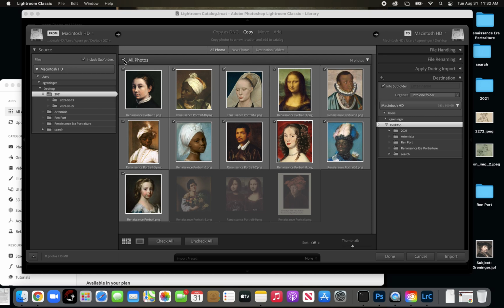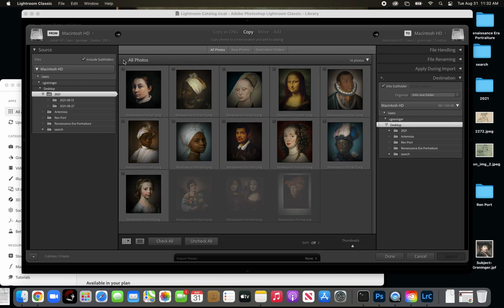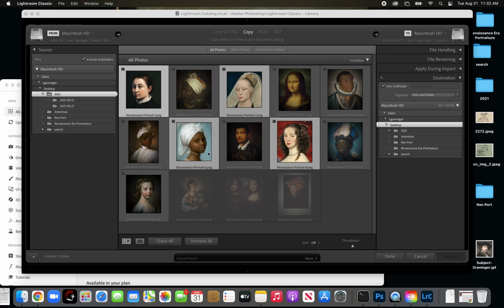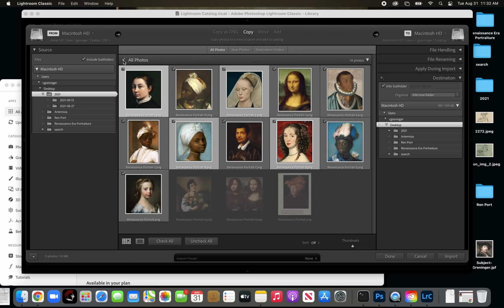So if you want to import all photos, just make sure that all photos is clicked, and you can see that they're checked and also grayed. Now if you don't want to import all of them, you unclick all photos, and then you can choose which ones you want to import. So I might choose this one, and I might hold down the Command key and choose a few more. Now this is the catch. They're not really selected until you click the box, and then you'll see that they all are checked. But I want to select all, so I'm going to click all photos, and then I'm going to tell it what type of copy I want it to be.